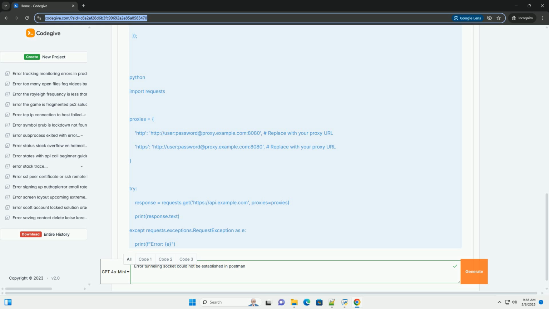Firewall restrictions: your firewall might be blocking Postman's access to the proxy server or the proxy server's access to the target API. Network connectivity issues: a general network problem could be preventing Postman from connecting to the proxy server.